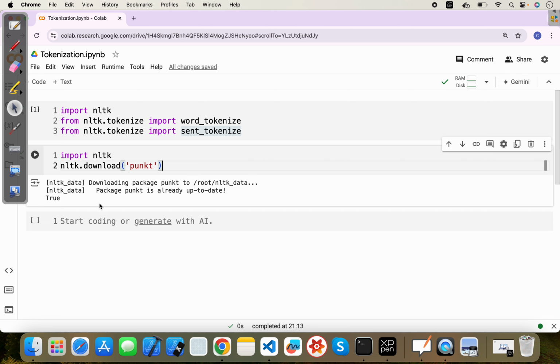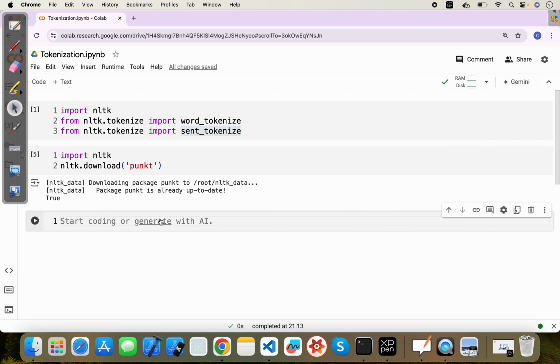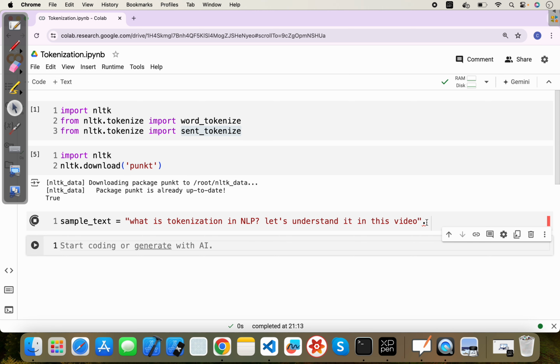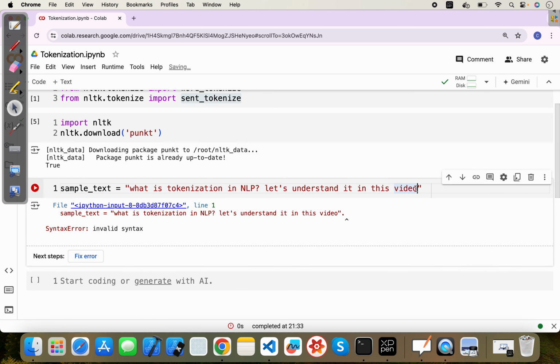So let's write the code first. Let's say I'm using some sample text, which is "What is tokenization in NLP?" and the second sentence I can write, "Let's understand it in this video." So we know here we have two sentences. Sorry, this dot should be inside the string.